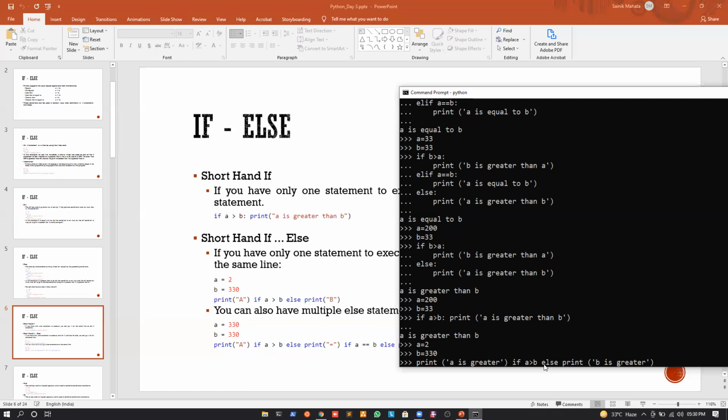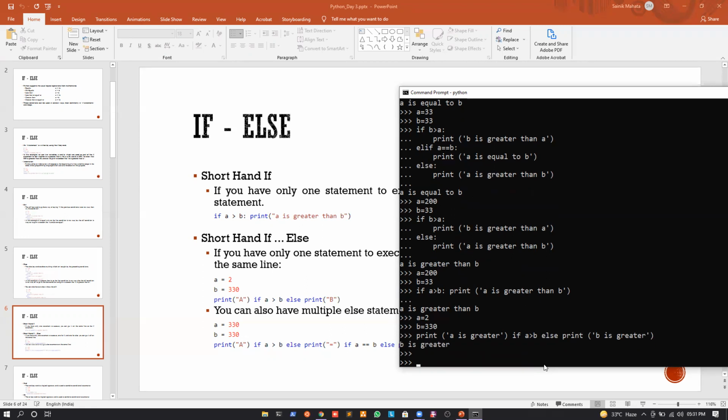To repeat myself, we have first written the if condition and the statement if the if condition is satisfied. How do we write the statement? We write the statement before the if condition. After the if condition, we write else, and after the else, we write the statement for the else condition. If I press enter, you can see that it is printing b is greater.